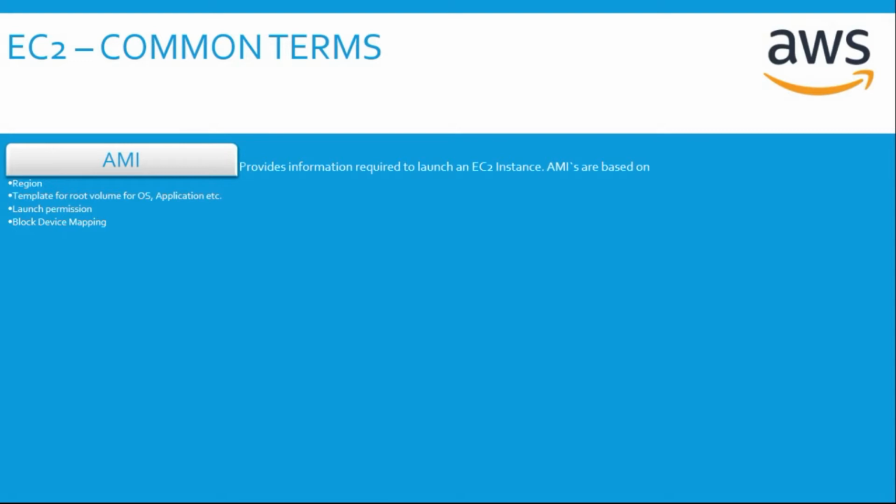Second, an AMI contains the information about the base operating system and the applications which we want an instance to be installed with. An AMI has its launch permissions, which define who all can use a particular AMI to launch an instance. And finally, the information about the block device mapping.